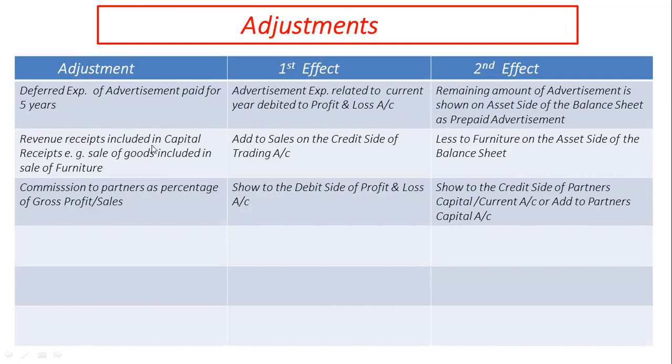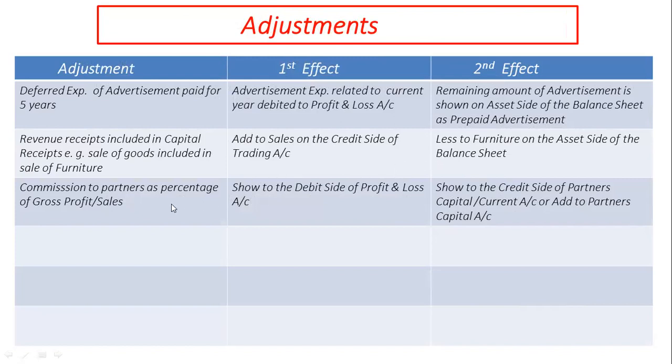If by mistake revenue receipts are included in capital receipts, that is, sale of goods included in sale of furniture, first effect would be addition of the amount to sales on credit side of trading account, and second effect would be deduction of the amount from the furniture on the asset side of balance sheet.